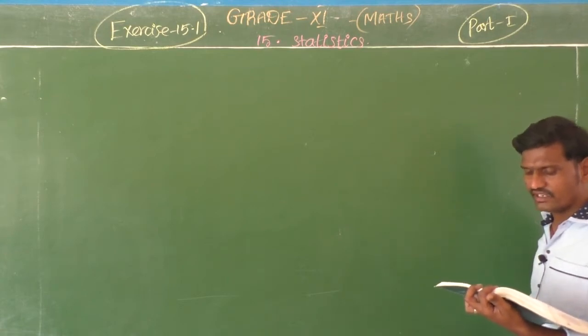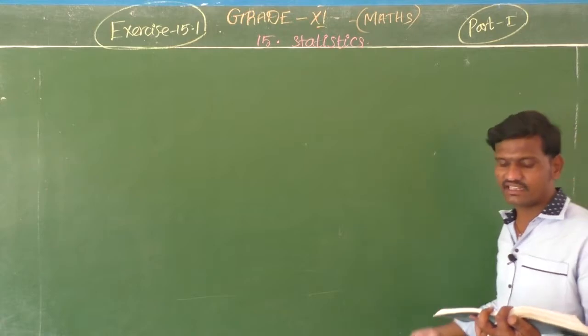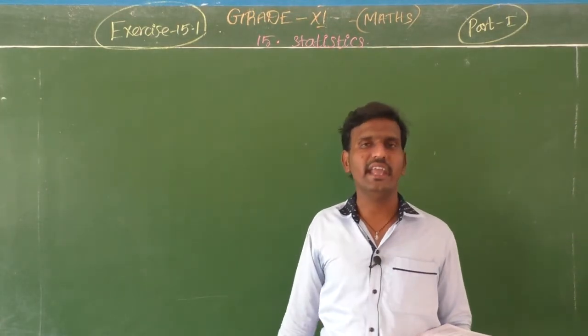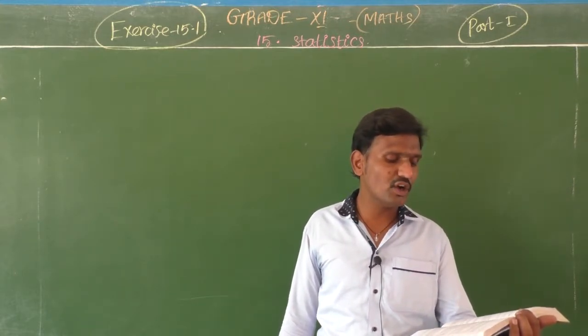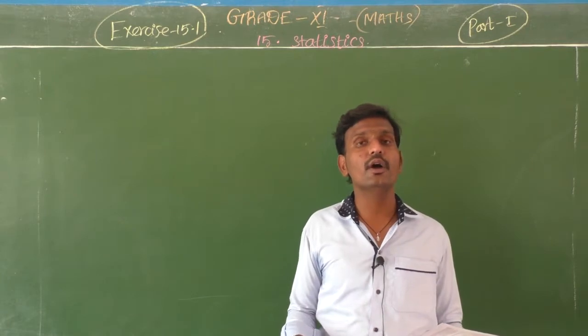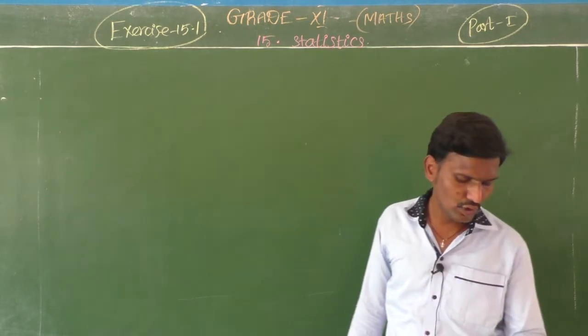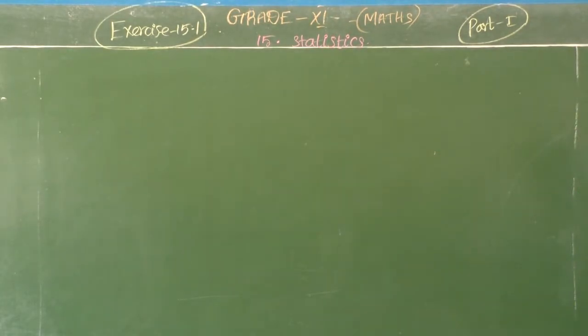A batsman's range is 117 minus 0. So in the range, as they have given, we take the highest hit and the lowest hit and subtract to get the range. So the range of the series means what? Maximum value minus minimum value.